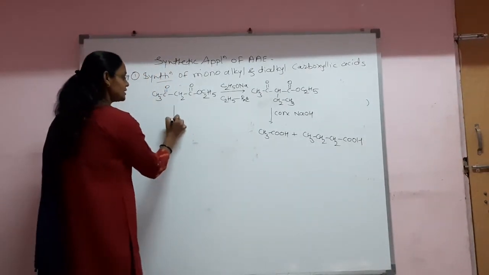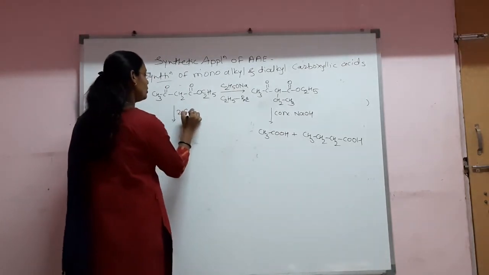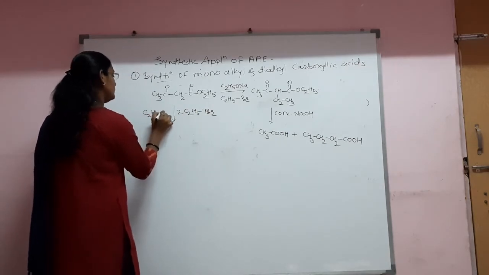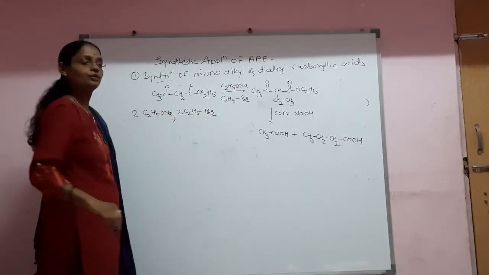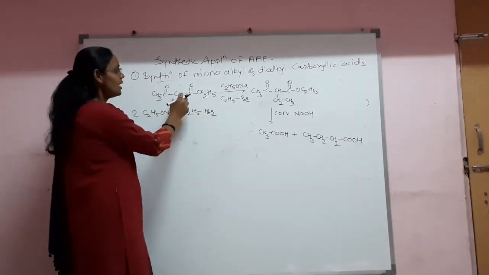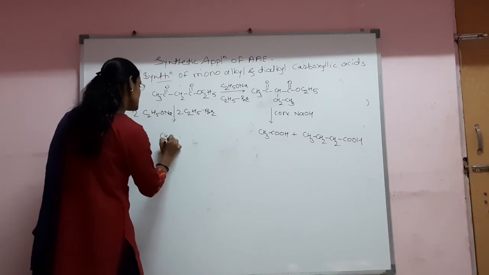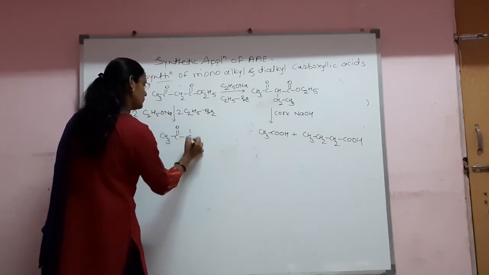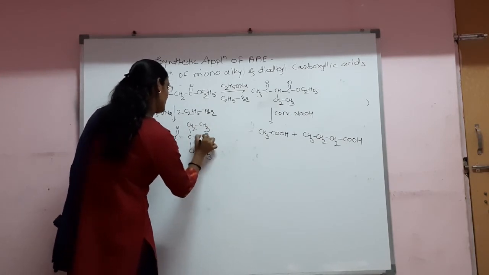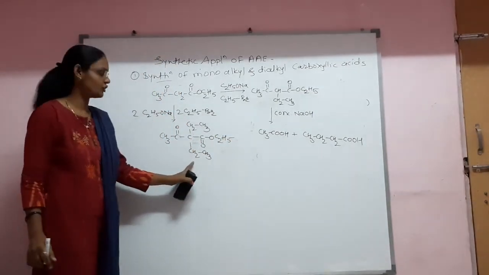Now this acetoacetic ester on double alkylation reaction, therefore with 2 molecules of ethyl bromide, and in presence of 2 molecules of sodium ethoxide, there is a generation of carbanion twice, and hence twice there is a nucleophilic substitution reaction, and we can write the direct product. Here we can get such a type of intermediate.